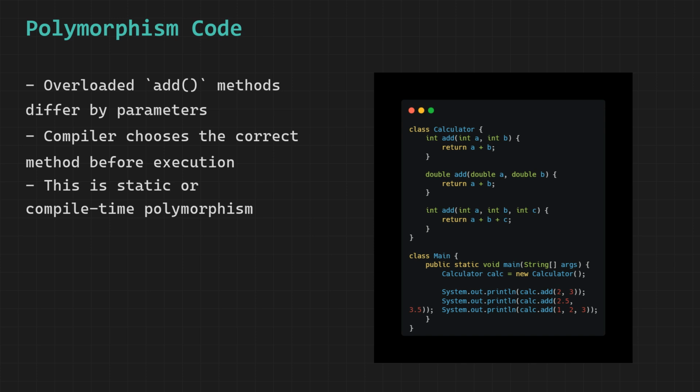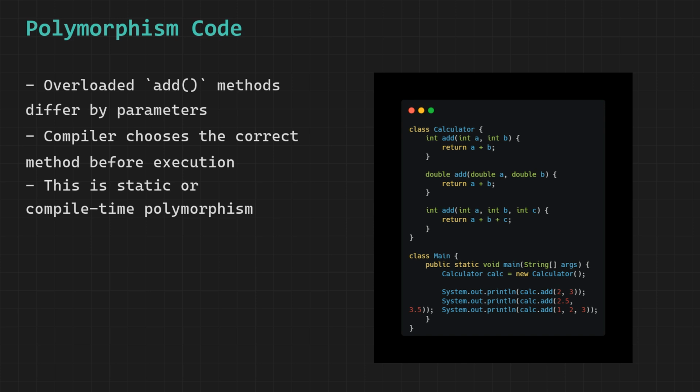Normally having three methods with the same name would cause an error, but in Java this is completely valid as long as the parameters are different. And that is exactly the case here. The first add method takes two parameters of type int and returns their sum as an int.